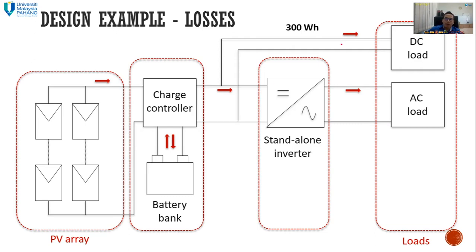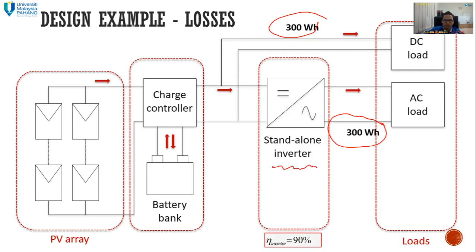Like I mentioned before, we have 300 watt hour of DC load. Then we have another 300 watt hour of AC load. Then we are going to have an inverter. So this is the inverter. Let's say the inverter efficiency is 90%. So that means here is 300 watt hour.